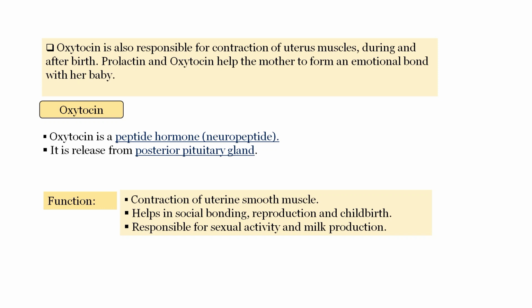Oxytocin is a peptide hormone, a neuropeptide. It is released from the posterior pituitary gland. Functions of oxytocin: contraction of uterine smooth muscle. It helps in social bonding, reproduction, and childbirth. It is responsible for sexual activity and milk production.